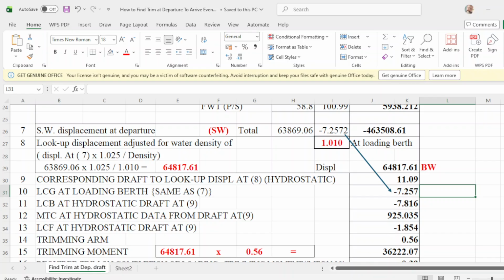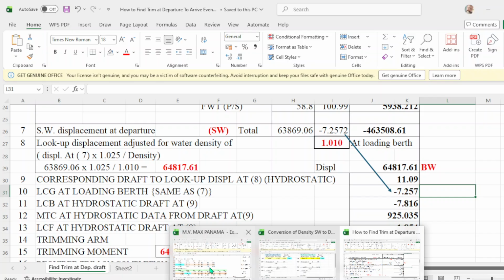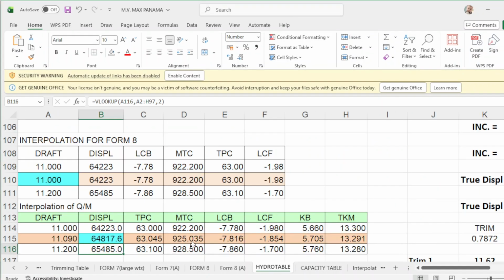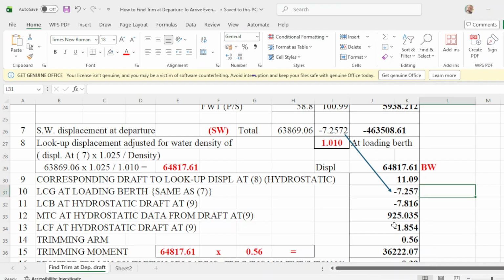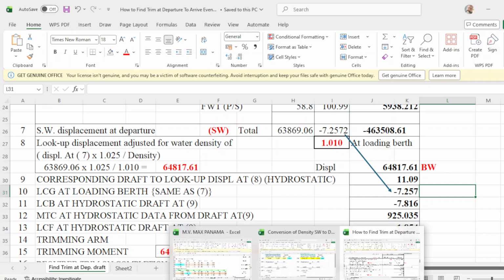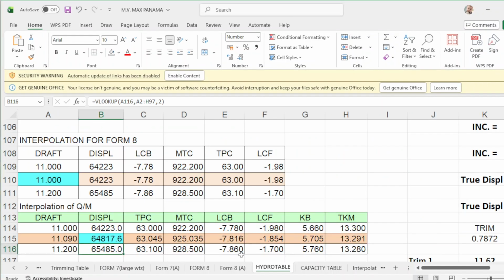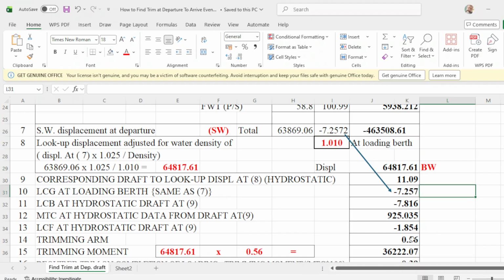MTC is 925035. Okay. And your LCF, what will be your LCF of this 11.09? So number 13 is LCF. LCF is negative 18.54. There you go.